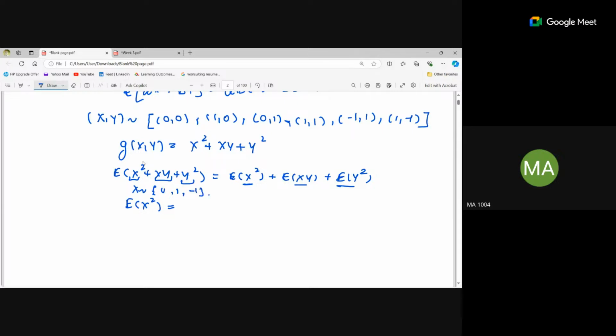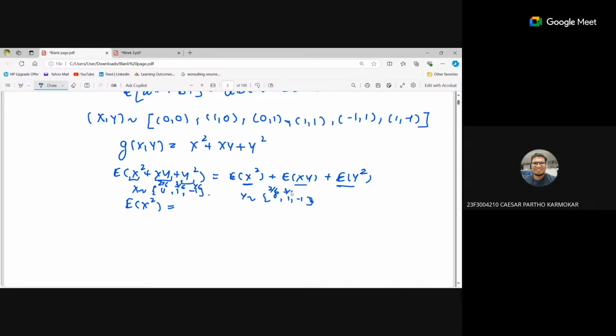So the probabilities will be, so 0 is taking 2 by 6, 1 is 3 by 6, and minus 1 is 1 by 6. Okay. Similarly, the y is taking values 0, 1, minus 1. Fine. So the probabilities will be 0 will be 2 by 6, or 1 will be 3 by 6.